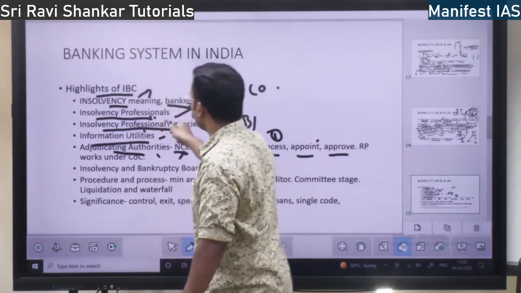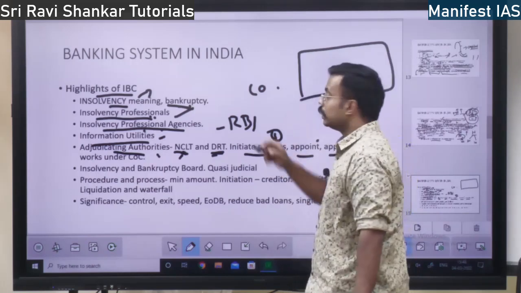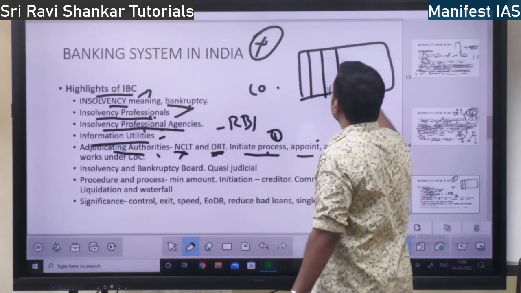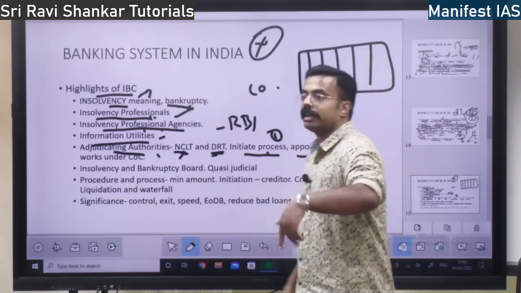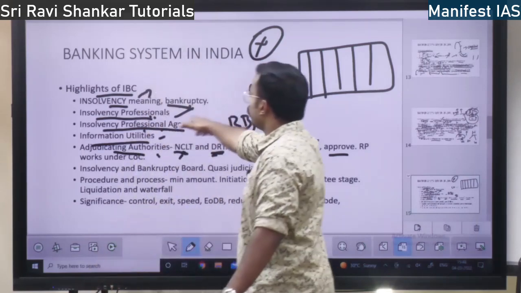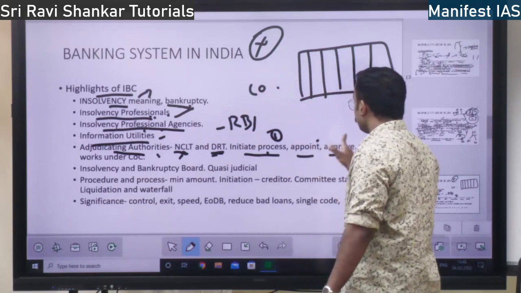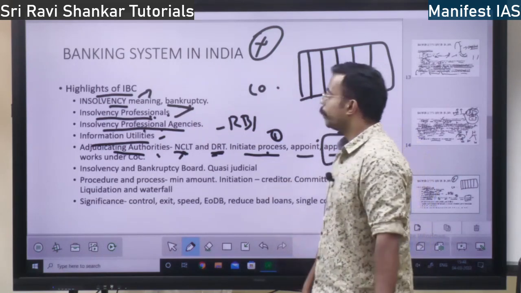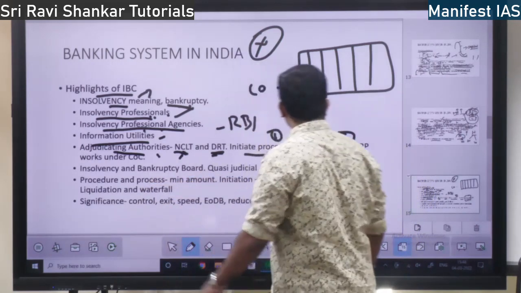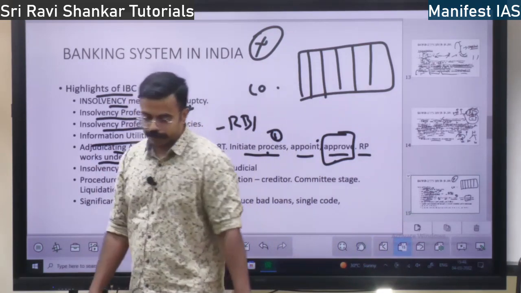The insolvency professional gives a proper plan on how to revive a company which has defaulted and how to recover money from it. That plan will be approved by these adjudicating authorities. And also the resolution professional works under the committee of creditors.